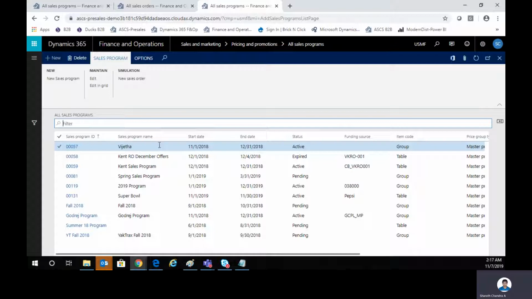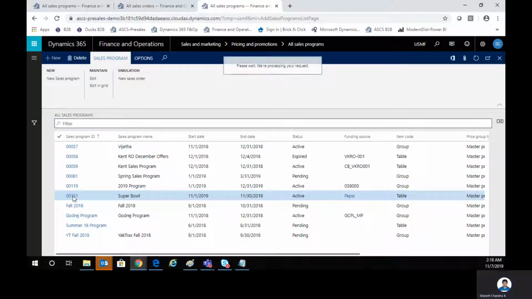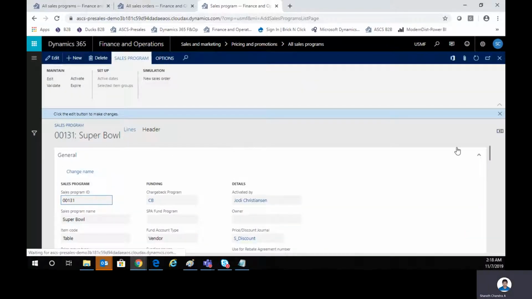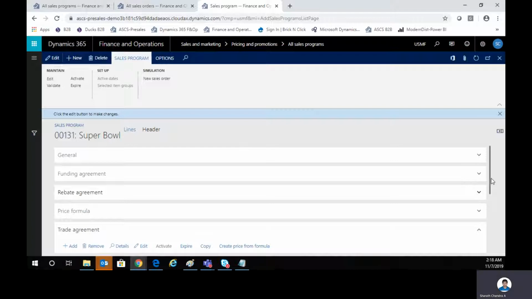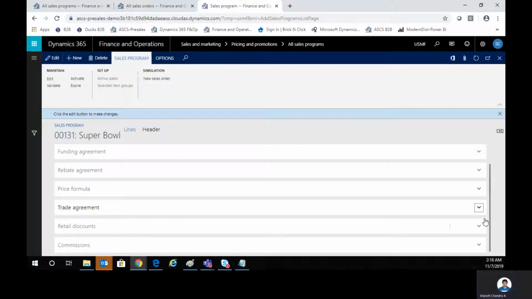Right. So I see that there are a couple of deals in the system here. For example, we can take a Super Bowl deal that I have created for this particular scenario. Right. So let me open this up for you. If you see this, it's called a sales program, which is named Super Bowl. Let me minimize this particular fast tab here and show you what are the different options available that can be configured in one single screen.